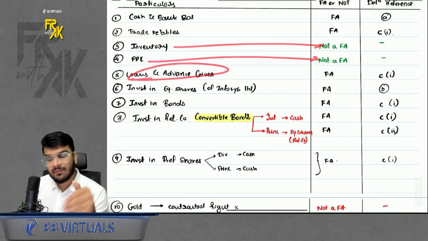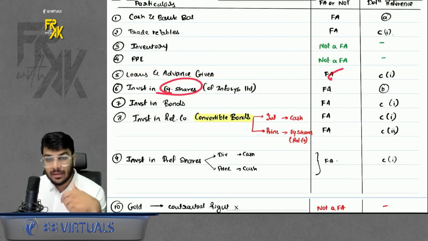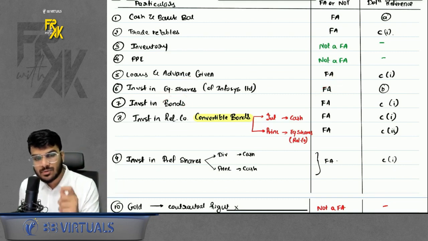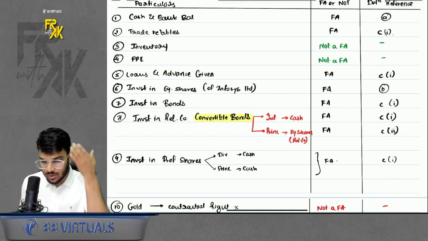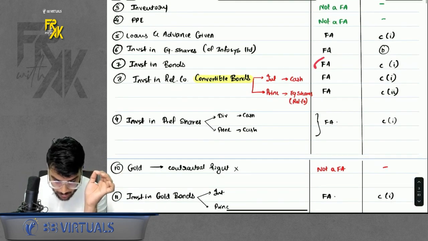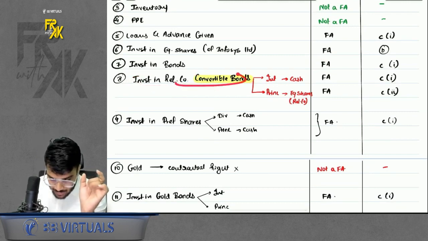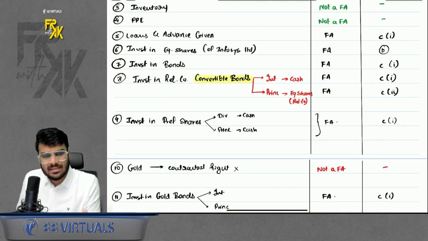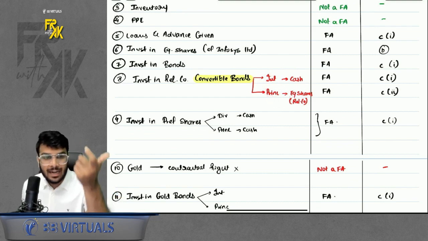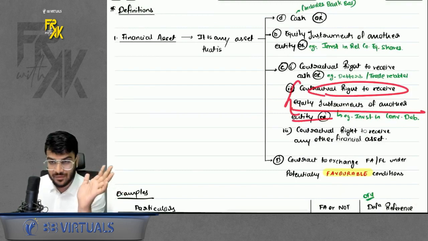Loans and advances given: whenever you give a loan, you will receive the interest and you will receive the principal, so it is a financial asset. Investment in another company, liquid shares, financial asset. Investment in bonds. What is the meaning of investment in bonds? Just imagine, when you invest in bonds, you will receive interest and you will receive principal, so it is a financial asset. Investment in Reliance company convertible bonds. If you invest in a convertible bond, will it be a financial asset? The answer is yes, because interest you will receive in cash, and for the principal you will receive equity shares of that particular company. So even the contractual right to receive equity shares is a financial asset now? Yes.